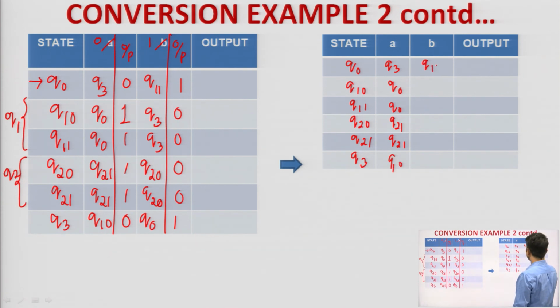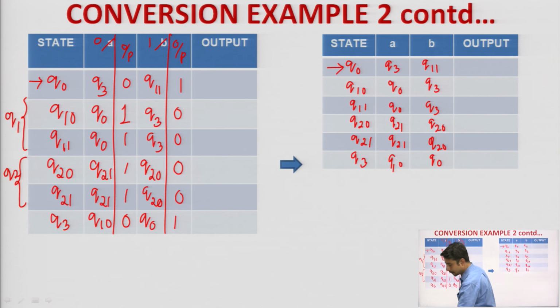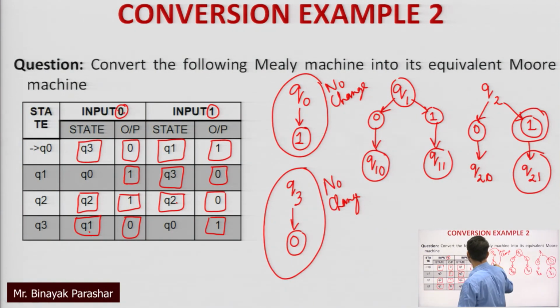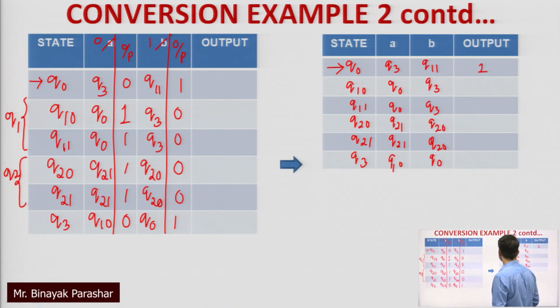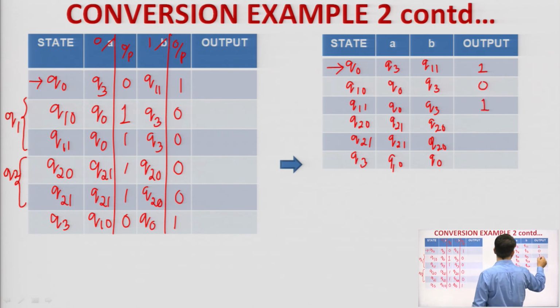Here it will be q11, q3, q3, q20, q20 and then q0. Now, how to write down the output alphabets is very simple. Look at q0, what is the output alphabet associated with q0? 1. Write it down here: 1, 0, 0, 1, 0, 1.